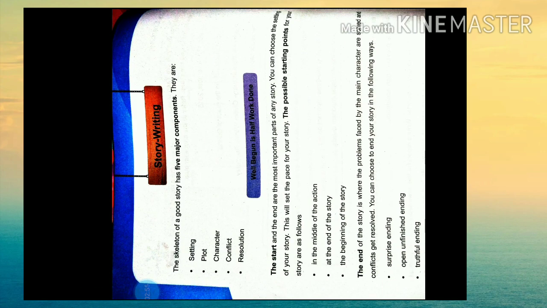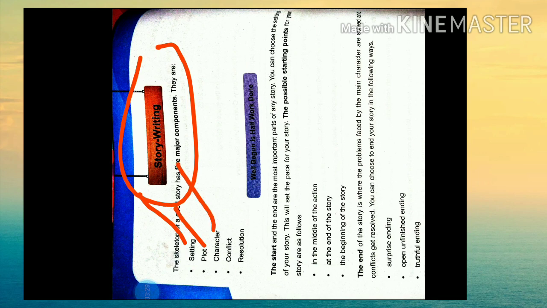Then the next type in the writing skill is story writing. Story writing is very important in day-to-day life, because it enhances our thinking ability. The skeleton of a good story has 5 major components. The first component is the setting, the second one is plot, the third one is character, the fourth one is conflict, and the fifth one is resolution.